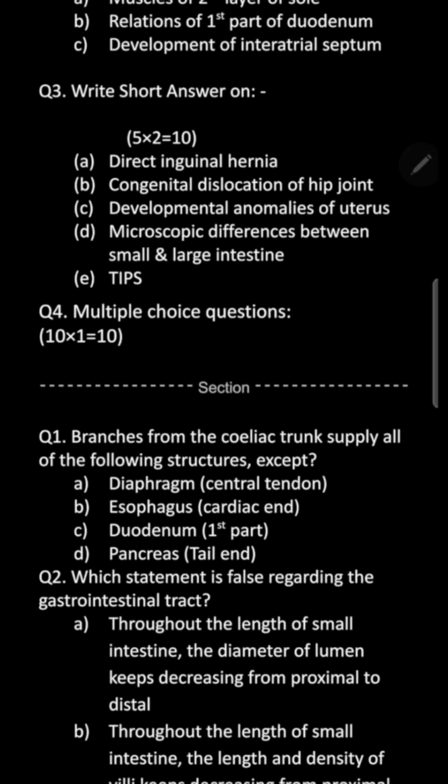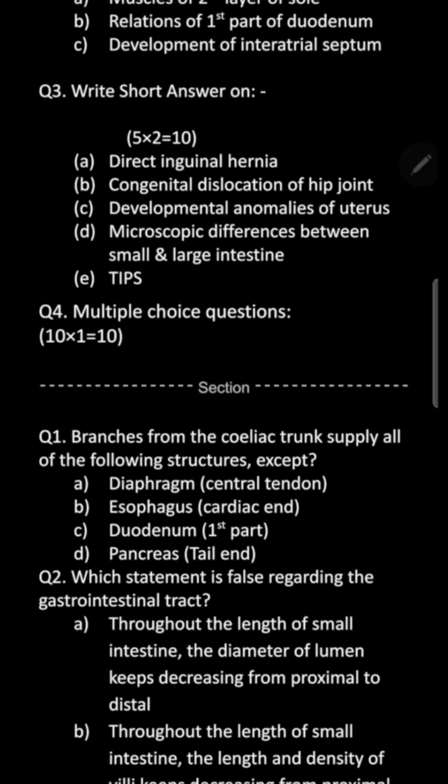The differences in the walls: Kerckring's folds, that's the plicae circulares; the differences in the size and concentration of the villi; the differences in the arrangement of solitary and aggregated lymphoid follicles; the differences in the intestinal glands; presence or absence of Peyer's patches; presence or absence of Brunner's glands; concentration or density of goblet cells; and the differences in the longitudinal muscle coat, which is in the form of taenia coli in the large intestine.